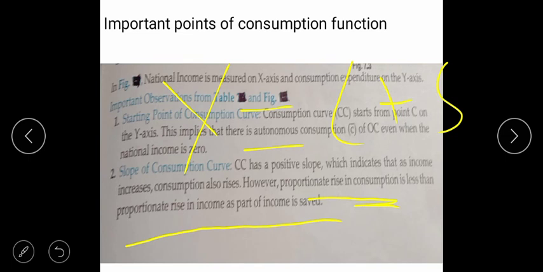Suppose one person is earning 20,000 rupees, he will not spend the complete 20,000 in a single day, okay? In case he or she spends 20,000 rupees in a single day, then there will be no saving. Okay, all spent, zero saving, right? This is the proportionate relationship.